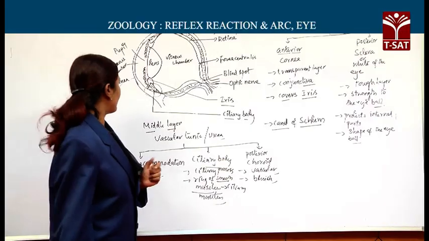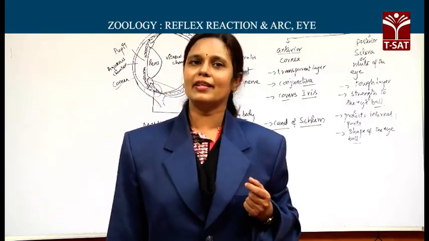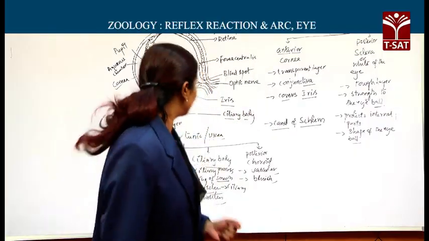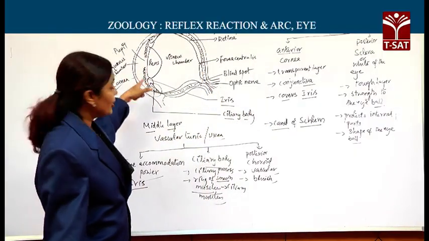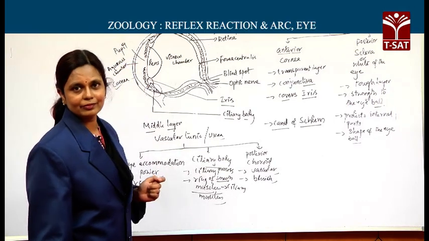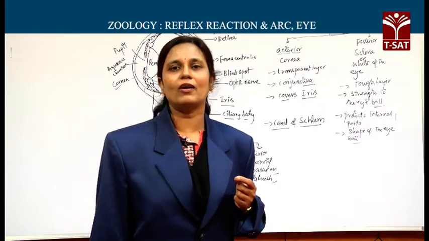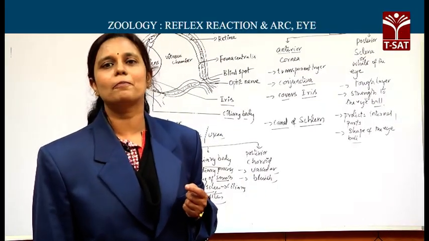Now, this pigmented iris has its own muscles called iris muscles. At the center of this iris, you can find a space or a hole. You call this hole at the center of the iris the pupil.